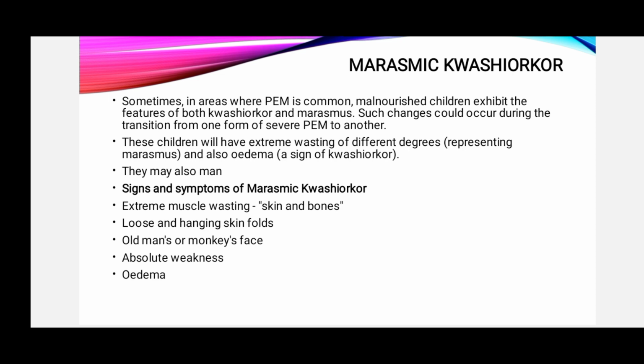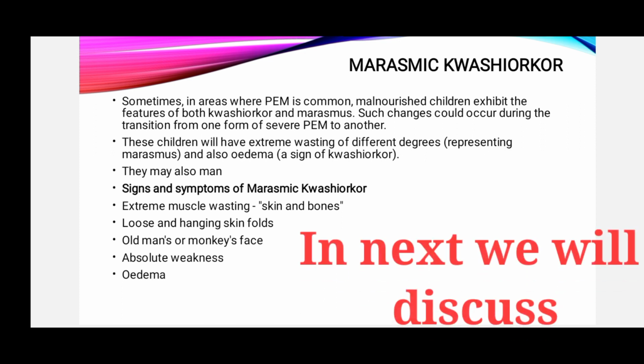Sometimes in areas where protein energy malnutrition is common, malnourished children exhibit features of both kwashiorkor and marasmus. Such changes could occur during the transition from one form of severe protein energy malnutrition to another. These children will have extreme wasting of different degrees, representing marasmus, and also edema, a sign of kwashiorkor we discussed previously. Now the signs and symptoms of marasmic kwashiorkor.